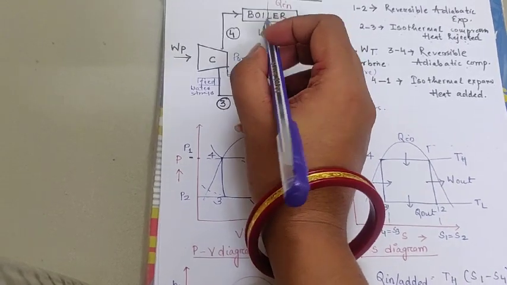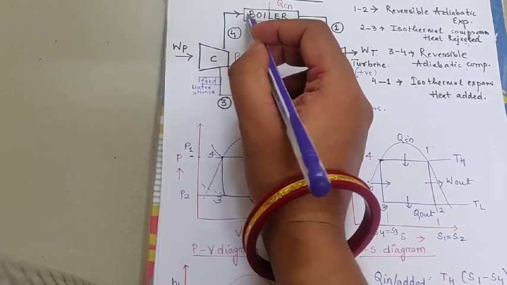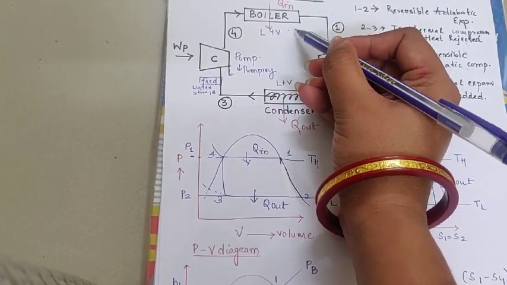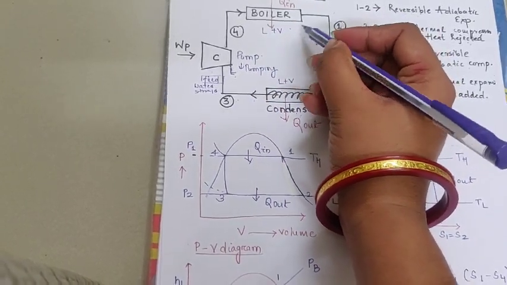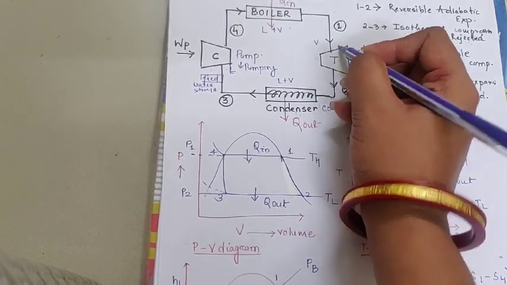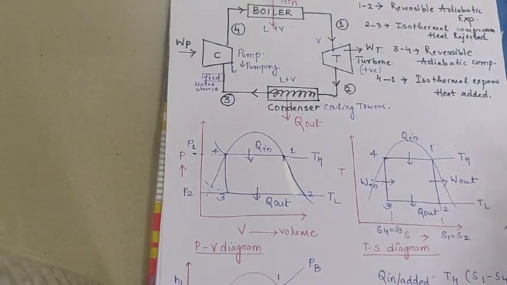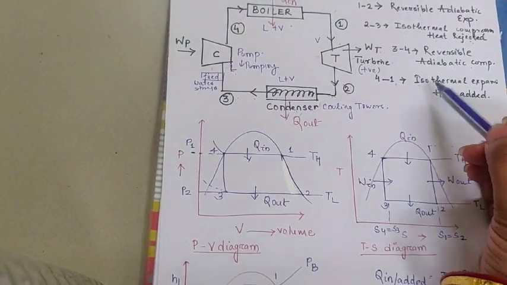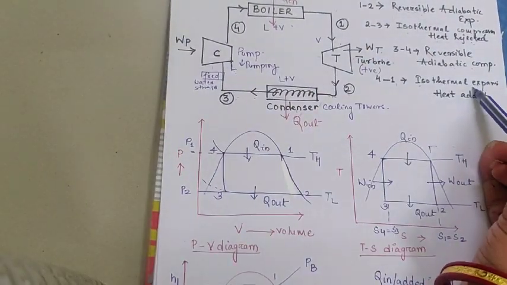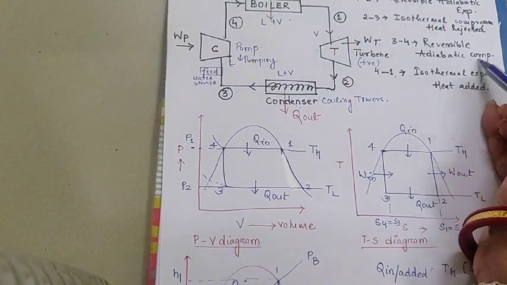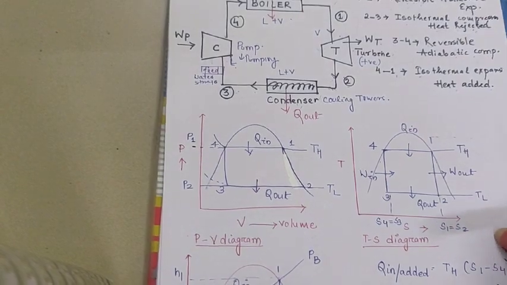Again the heat will be added over here. This liquid is again converted into vapor. That vapor will be further heated, it can become superheated, so that this superheated steam again strikes the turbine. So 4 to 1 is an isothermal expansion with heat added, and 3 to 4 is the reversible adiabatic compression.